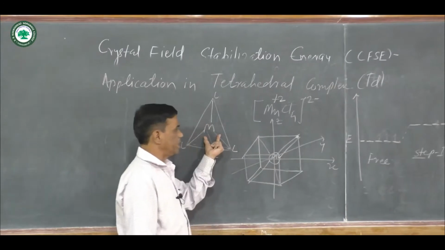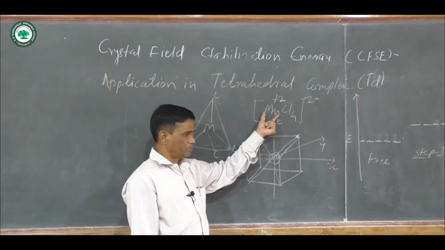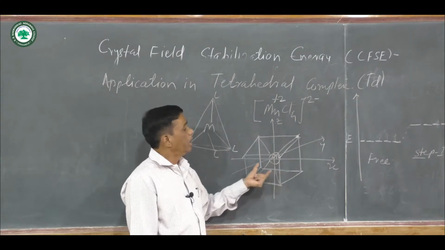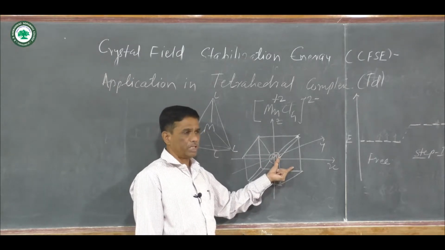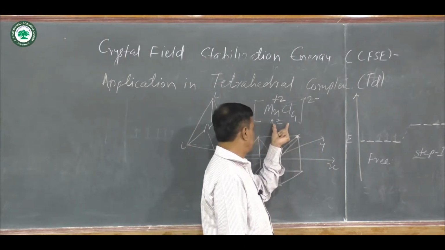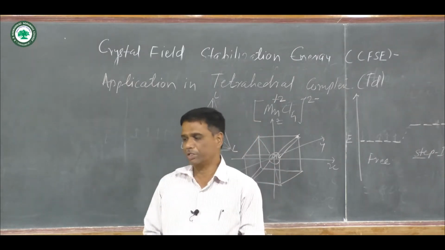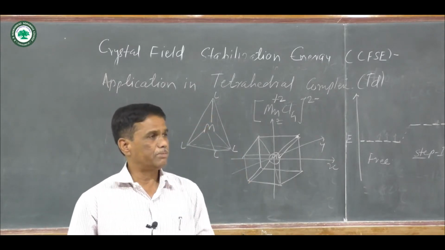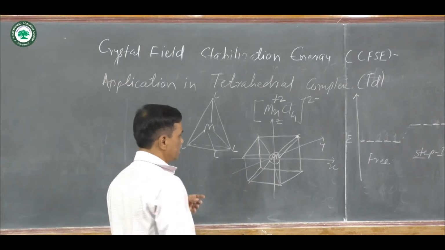Generally it is represented as a metal with 4 ligands surrounding it. Here metal is at the center position, 4 chloride ligands surround it. And in tetrahedral arrangement, all 4 ligands are not on the axis. This is the x-axis, this one is the y-axis, and this is the z-axis, and 4 ligands are at 4 corners of the cube. And this is the application of crystal field theory in tetrahedral complex, and [MnCl4]2- is a tetrahedral complex.